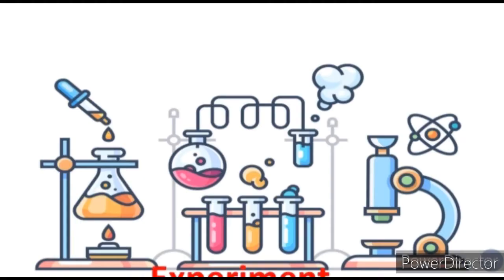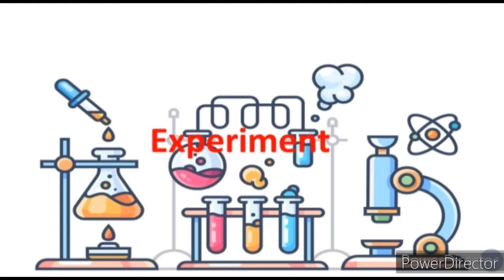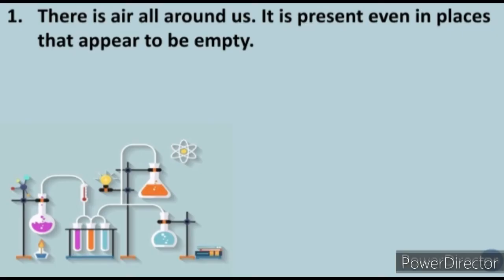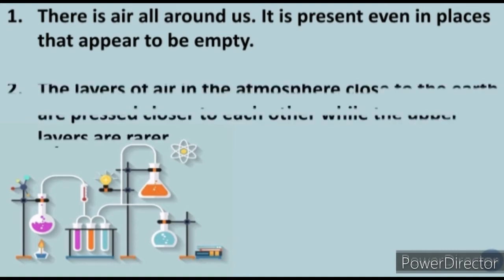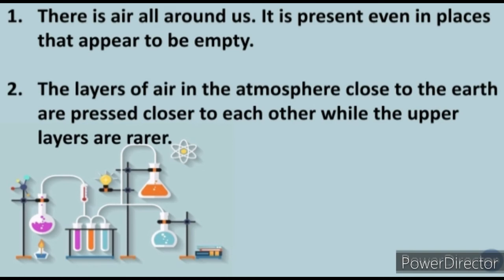Then we have seen experiments also. We have seen two experiments in which we saw that air is all around us. It is present even in empty places. In another, with the help of old newspaper, we saw that the layers of air in the atmosphere close to the earth are pressed closer to each other while the upper layers are rare. That means the air in the upper layer of the atmosphere is very less, and nearer to the earth there is more air.